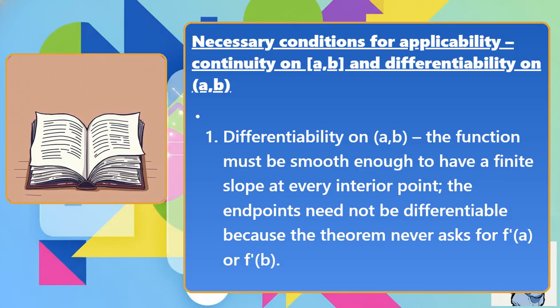Differentiability on the open interval (a, b). The function must be smooth enough to have a finite slope at every interior point. The endpoints need not be differentiable because the theorem never asks for f prime of a or f prime of b. If either condition fails, the conclusion can break down.